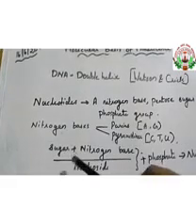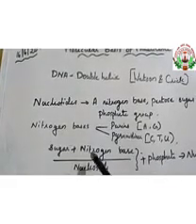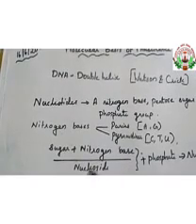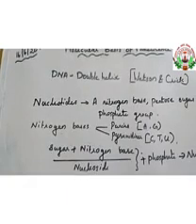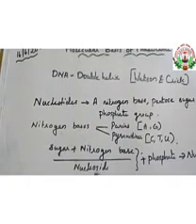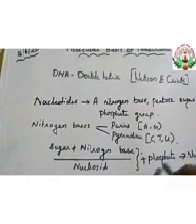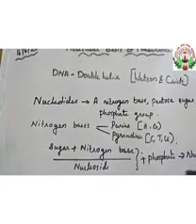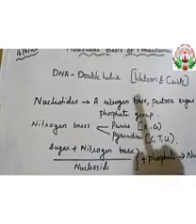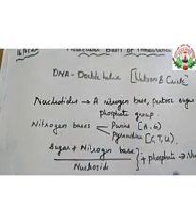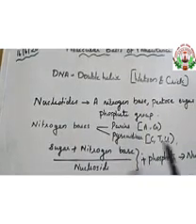So when a sugar is combined with a nitrogen base through a glycosidic linkage bond, then it is known as a nucleoside. And then a nucleoside, when it combines with a phosphate, is called a nucleotide. So DNA is a long molecule with a number of nucleotides attached to each other.